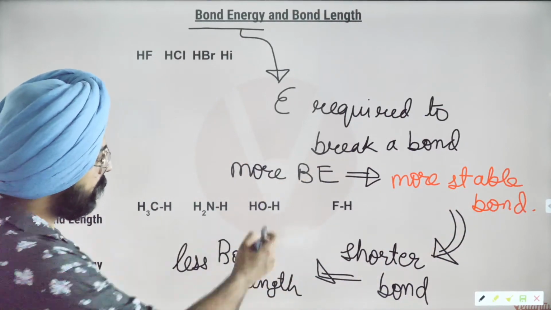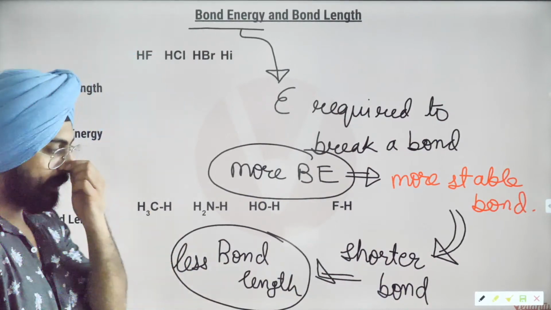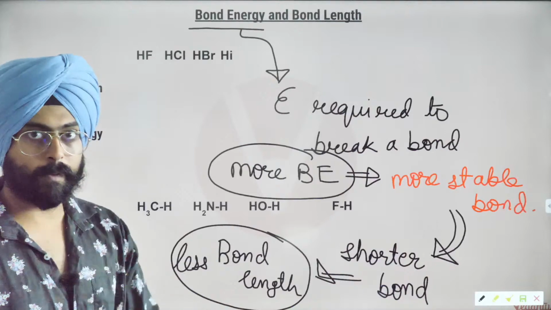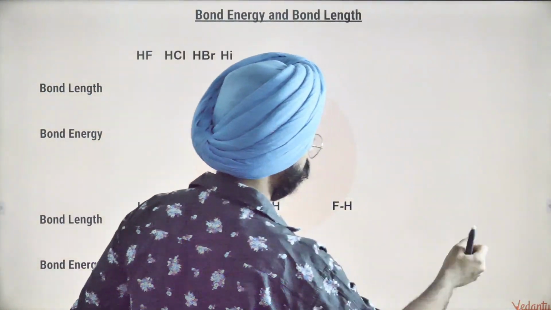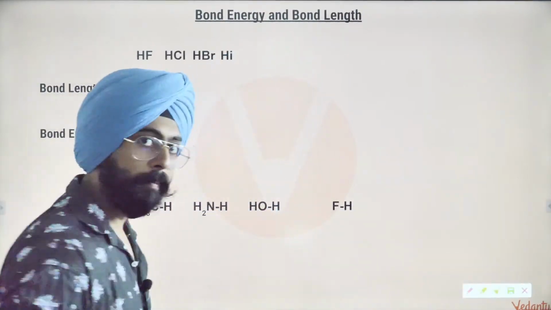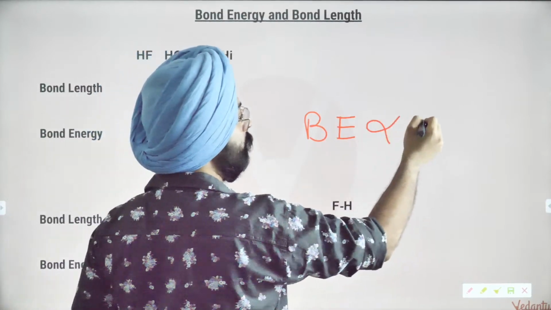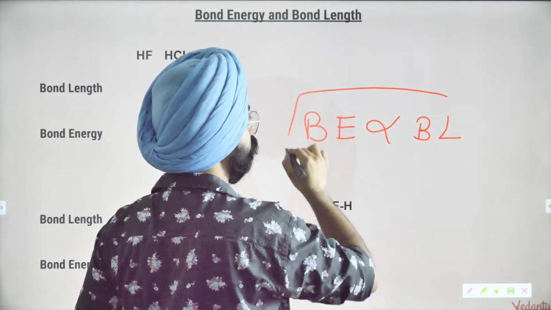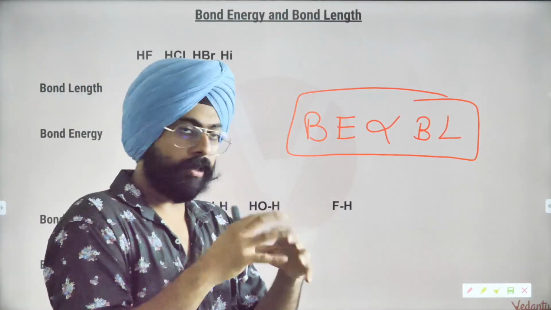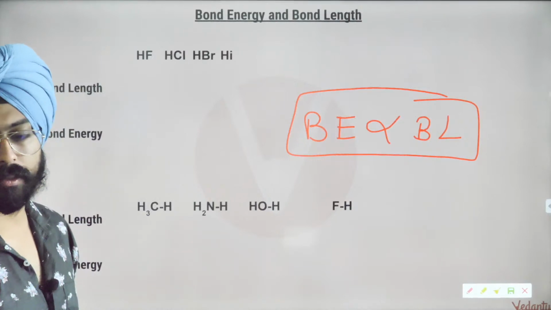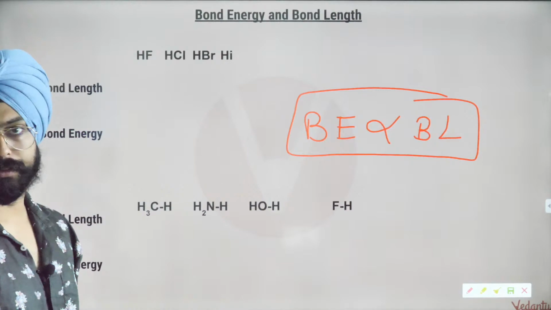So what did we understand from here? Look at these two things that we've written. ये दो चीजों पे ध्यान दो, forget everything else. What can I say? मैं ये बोल सकता हूं that bond energy is inversely proportional to bond length. Isn't it? More bond energy, stable bond, closer. This is the result. ठीक है, more bond energy will imply lesser bond length.